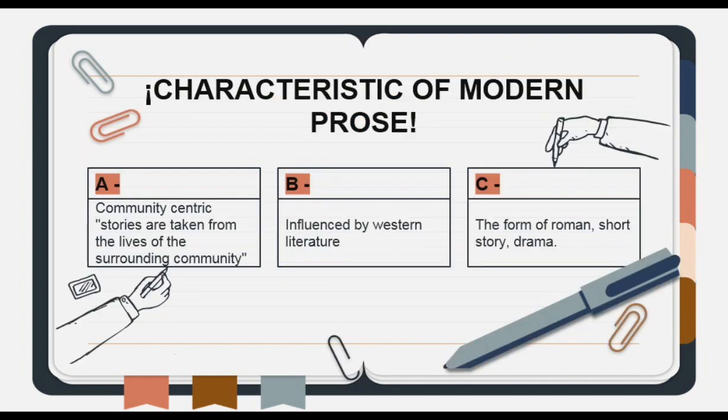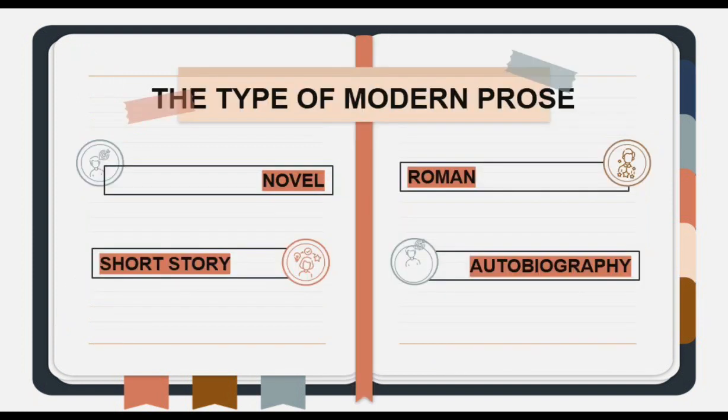And now we move to the characteristics of modern prose. The first is community-centric. Stories are taken from the lives of the surrounding community. The second is being influenced by Western literature, and the forms of modern prose are romance, short story, and drama. The types of modern prose are novel, romance, short story, and autobiography.